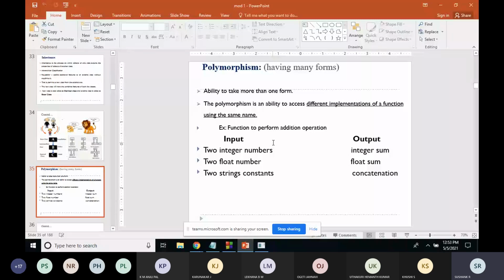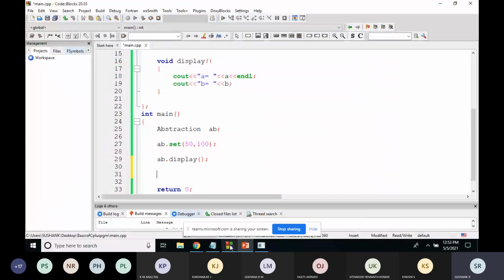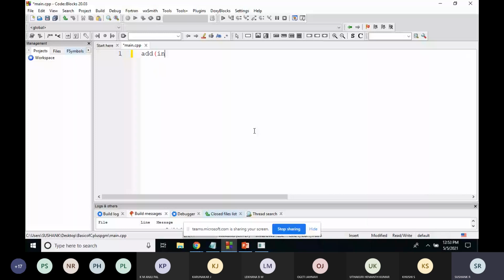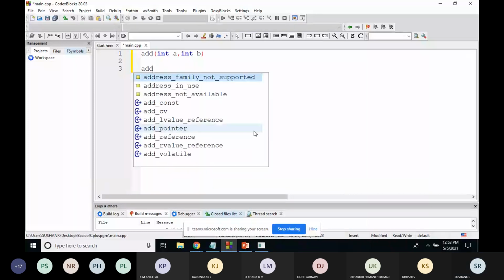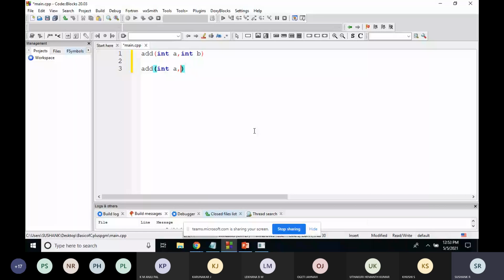For example, there is a function called add. It will perform the addition of two integers. And there is one more function called add. It will perform the addition of three numbers. That means the first function will have integer a, integer b. The next function will have integer a, integer b, integer c. This we call function overloading. I'm just giving the definition now. The implementation we can see in the next classes.